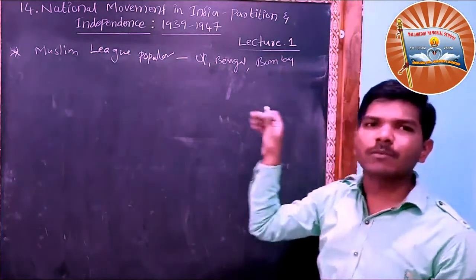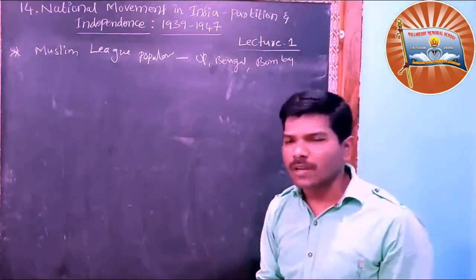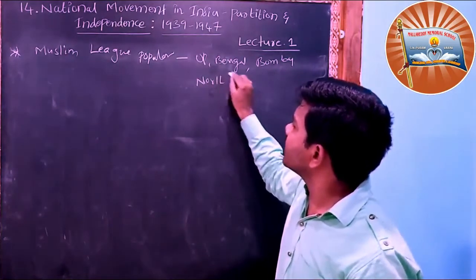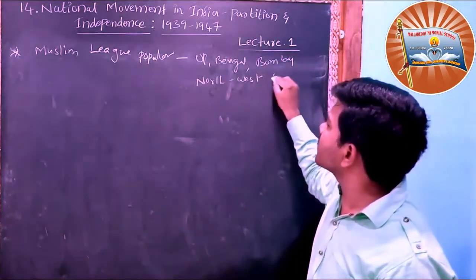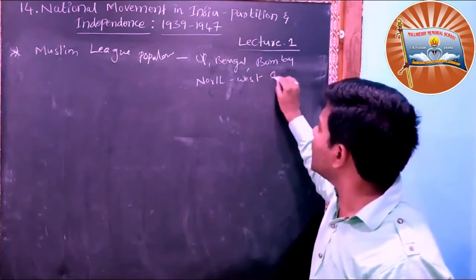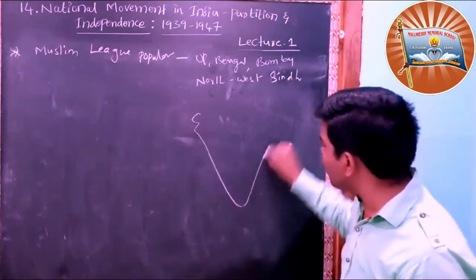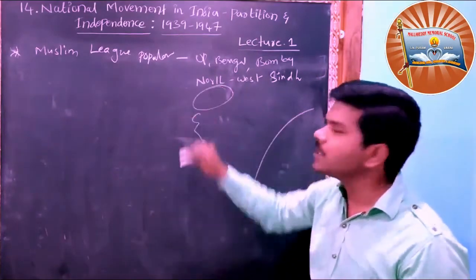The Muslim League was very strong there, and it was weak in the northwest side. Northwest side means especially Sindh. This part means Pakistan.